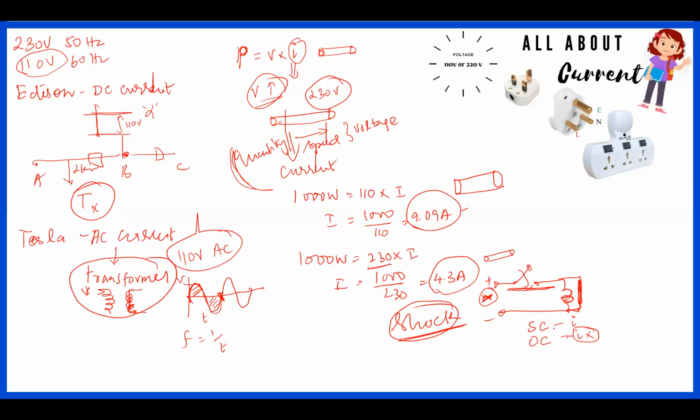So typically in the case of an open circuit, you don't feel any shock because there is no current flowing into the circuit here. But a human body, as we know, has three different materials based on property. One is called conductor, the second is semiconductor, and the third is insulator. Insulator means a high resistance, so zero current. High resistance means zero current, no current will flow through the insulator part.